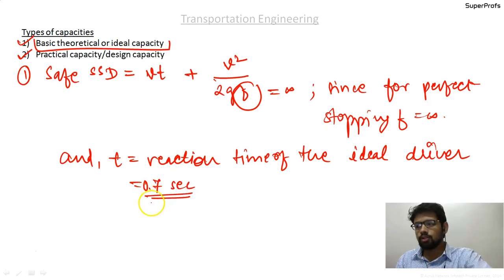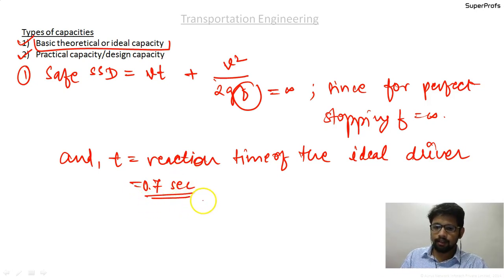So t equal to 0.7 second. The ideal driver's ideal reaction time is 0.7 second.